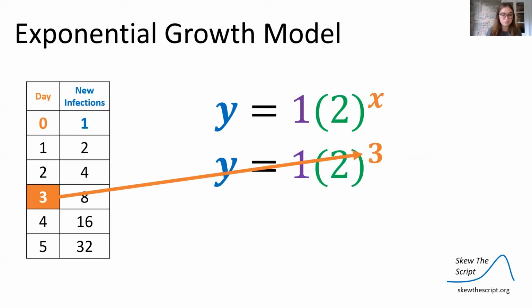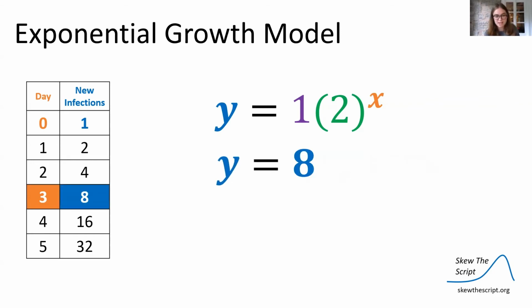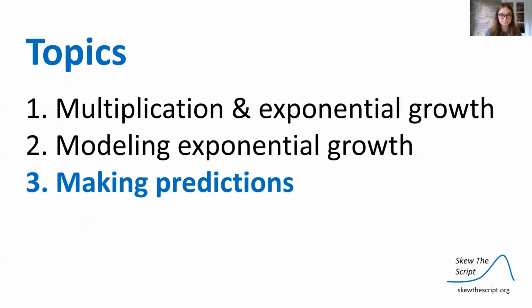Let's do day 3. Plug in 3 for x. So we have y is equal to 1 times 2 to the third power. Again, doing exponents first, we have 2 times 2 times 2, which is 8. 1 times 8 is equal to 8, and 8 is the number of new infections that we have in our table for day 3. So that lines up perfectly.